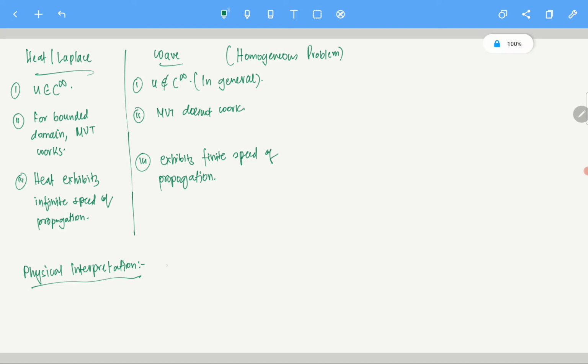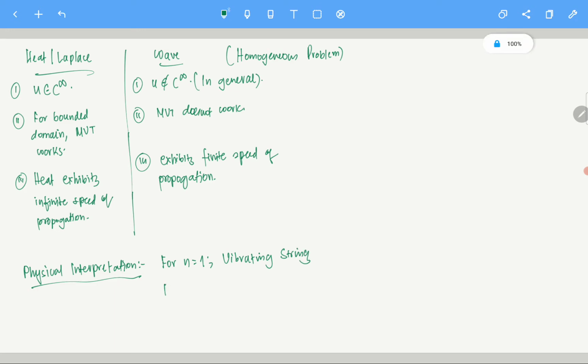Okay, for n equals 1, what I meant is that time is always in one variable. I mean, you can't change time, right? So here the only thing when we are writing n equals 1 is essentially the spatial variable. So for n equals 1, it actually models the vibrating string.